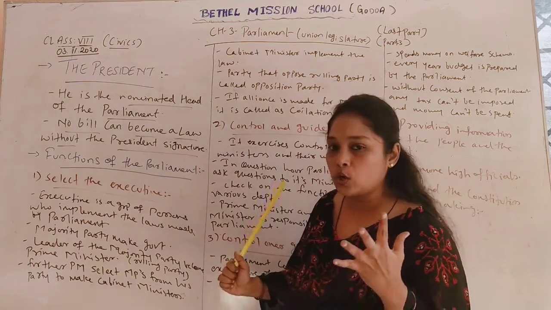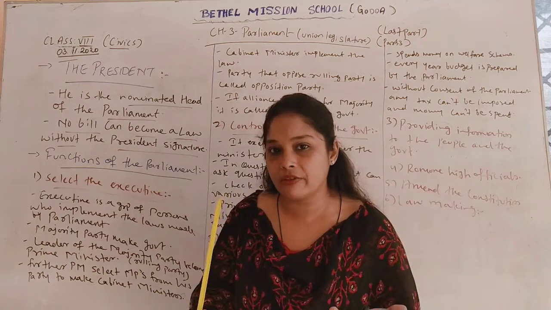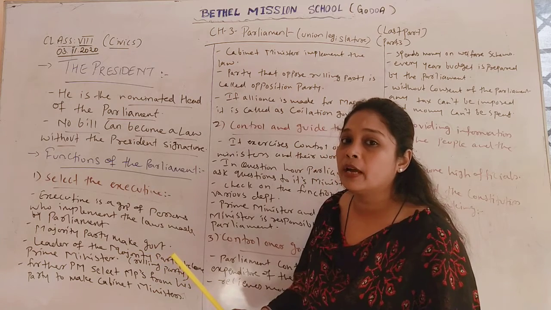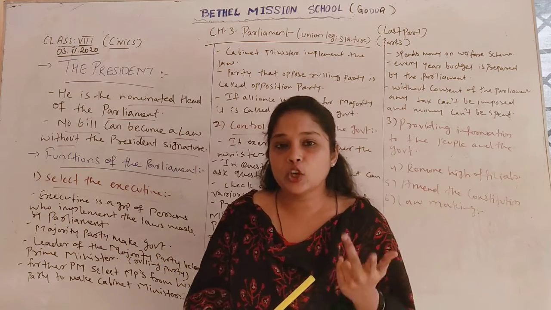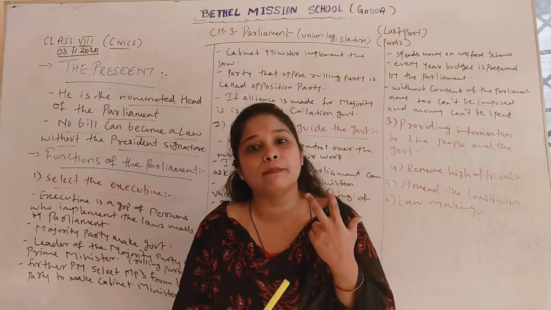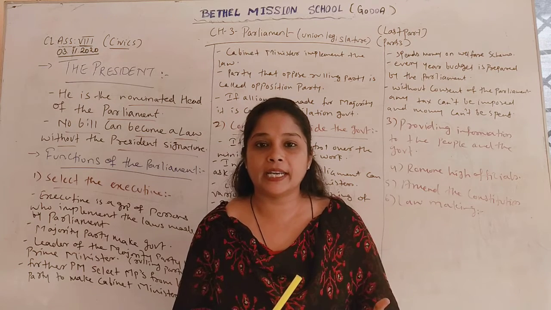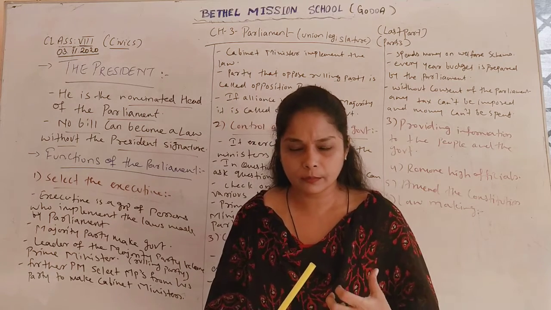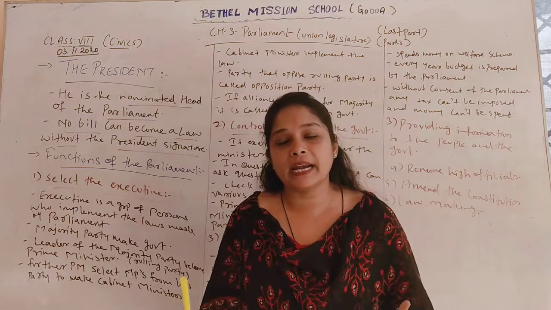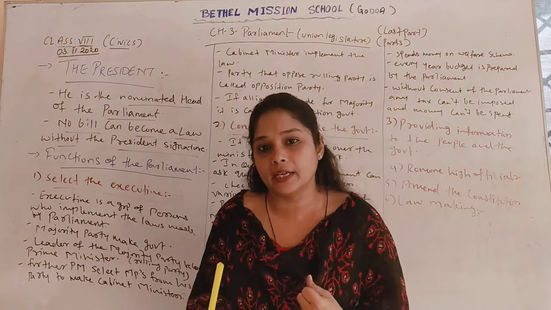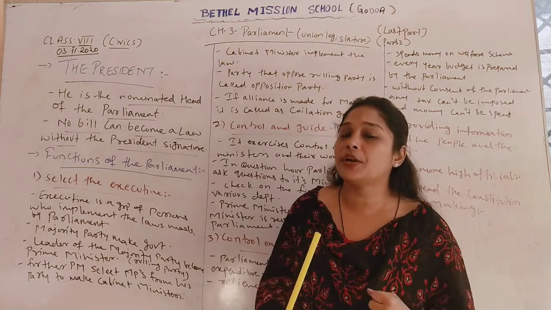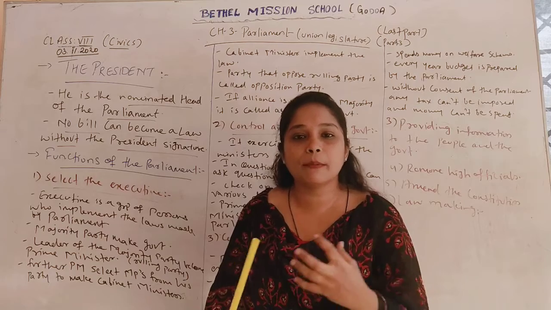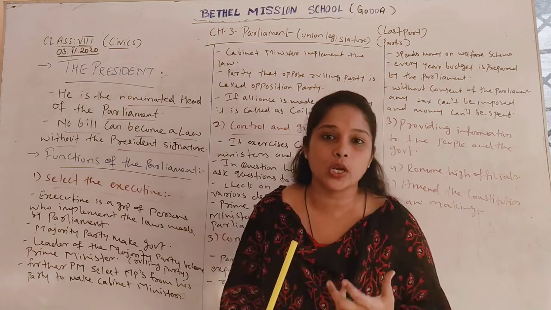Now as we all know, we have general elections after every 5 years. When elections have been conducted, the majority party makes the government. Who is the majority party? The majority party means the party who gets maximum votes in the election. That particular party is called the majority party because it gets the majority of votes from the public, from the people. That majority party makes the government and becomes the ruling party. And the leader of that ruling party becomes the prime minister or head of the parliament, because members in the parliament come from those general elections only.